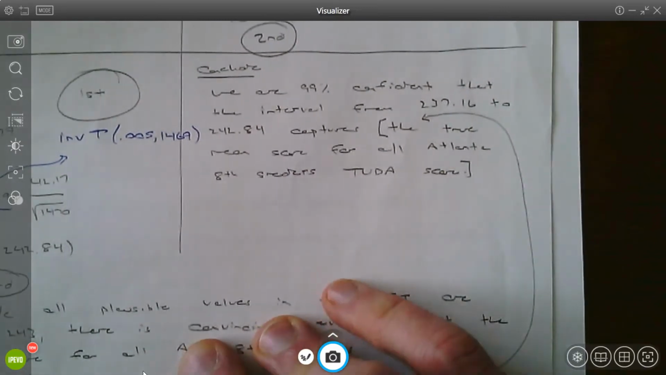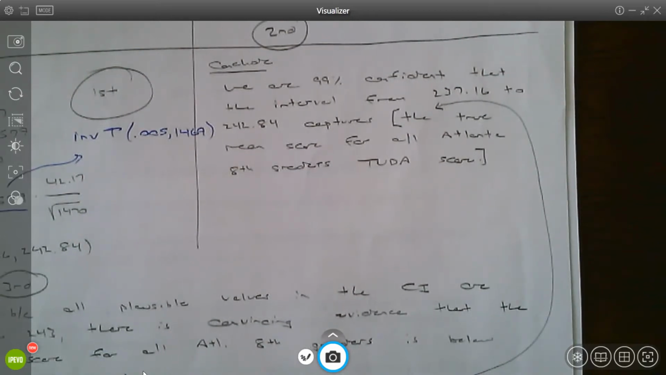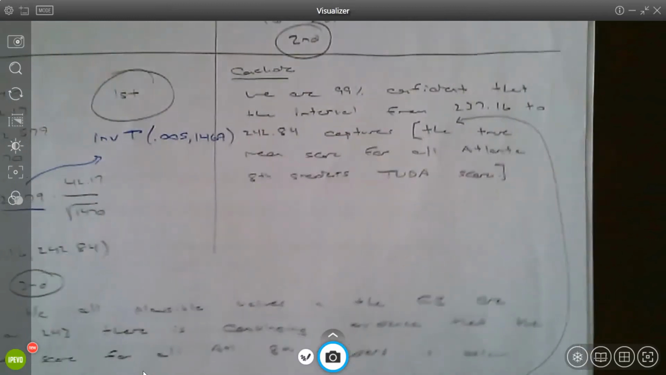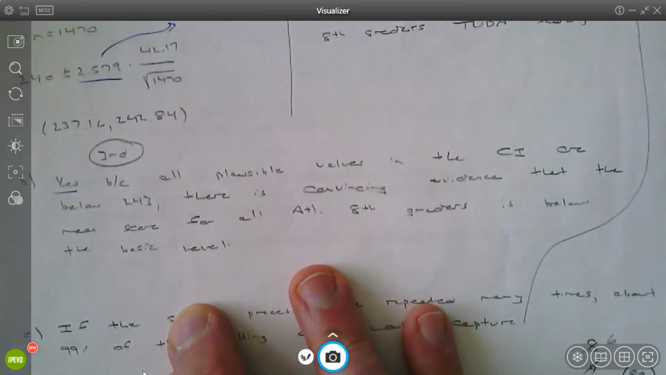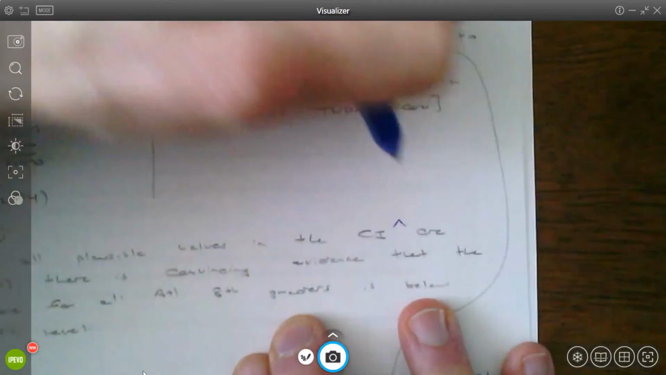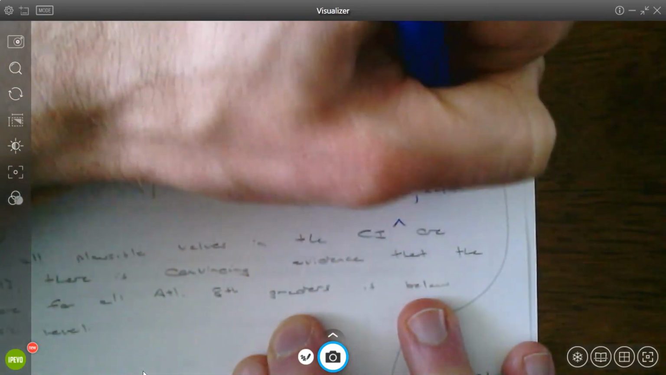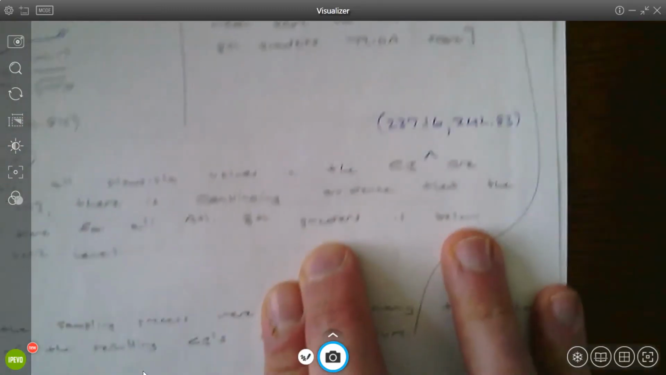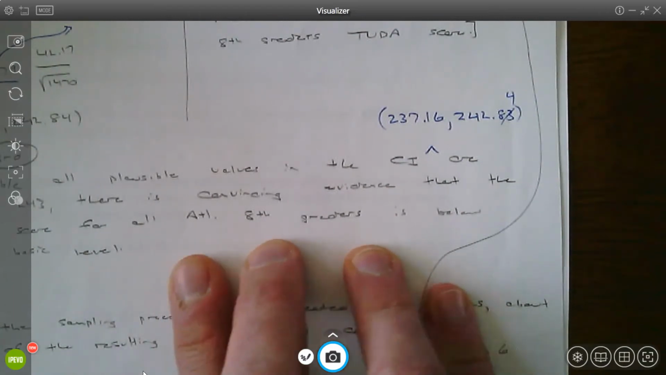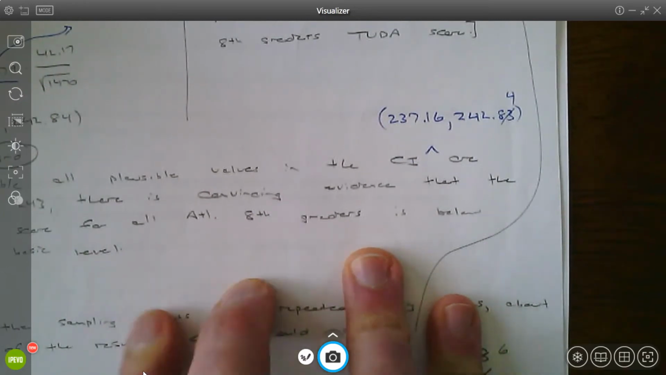Part B, based on your interval from A, is there good evidence that the mean is less than the basic level? A score of 243 is basic. So yes, because all plausible values in the confidence interval, and I need to explicitly state what that is, that's a poor job on my part. Remember, these are plausible values, up to 242.84, are below 243. So we do have convincing evidence that the mean score for the Atlanta eighth graders is below that basic level.